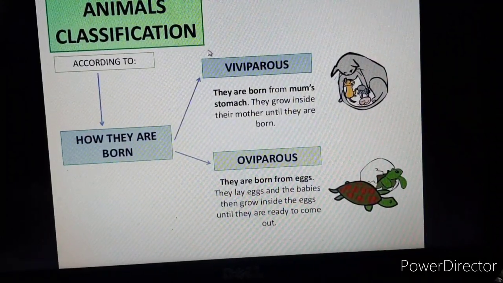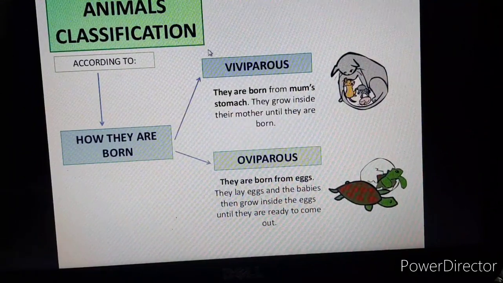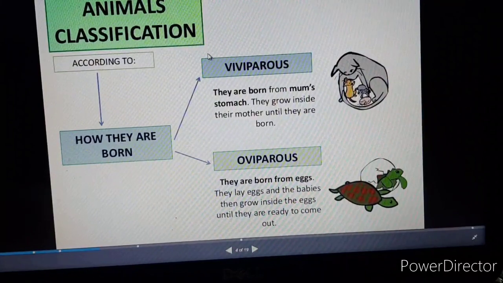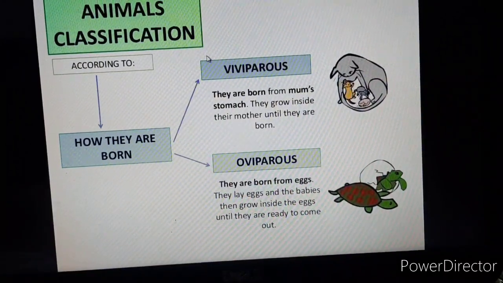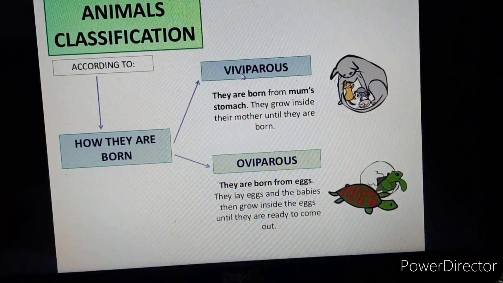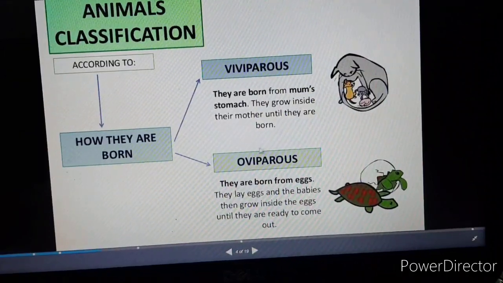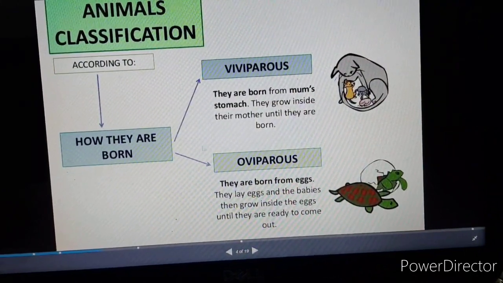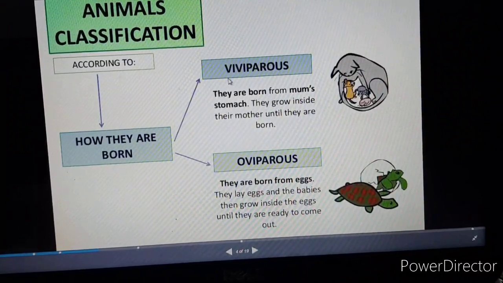Viviparous animals are born from mom's stomach. They grow inside their mother's stomach until they are born. Okay, these are the viviparous animals.